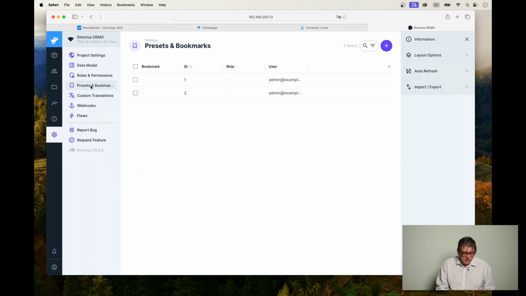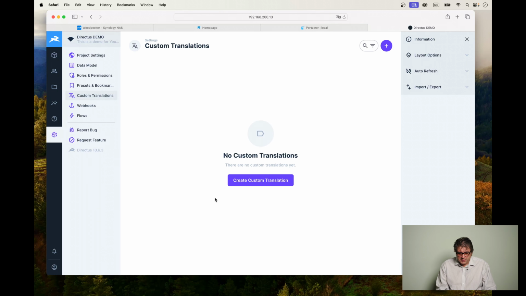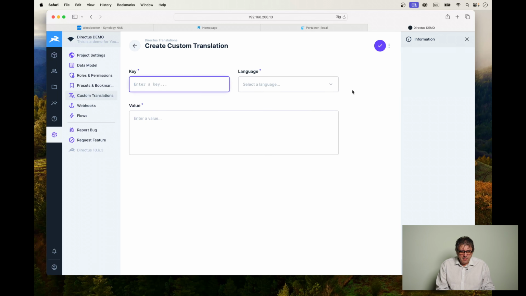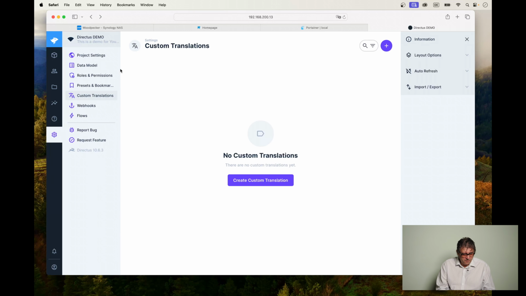Then we have things like presets and bookmarks. This is a topic which we can't use right now. We're going to use this once we have a few collections in our system. Then we have custom translations. As I said, we have lots of languages in our project settings, and now we can even create certain keys and values for languages which can be used later on.